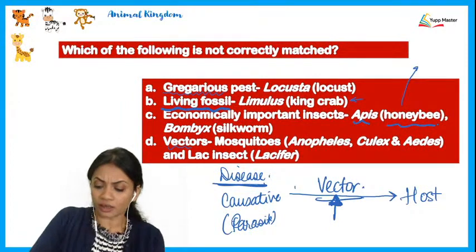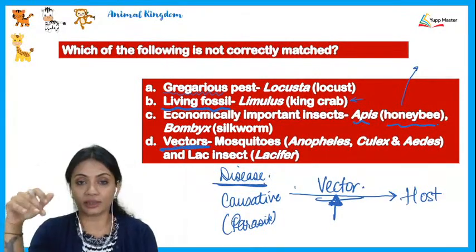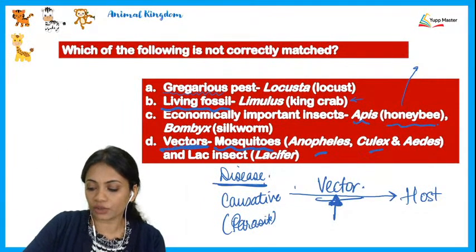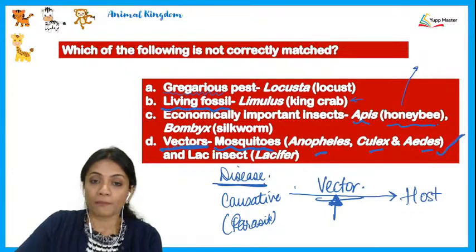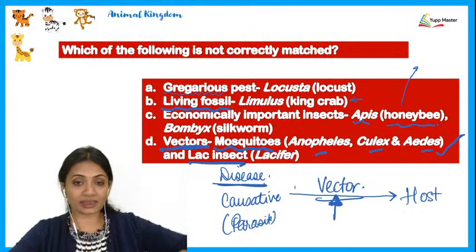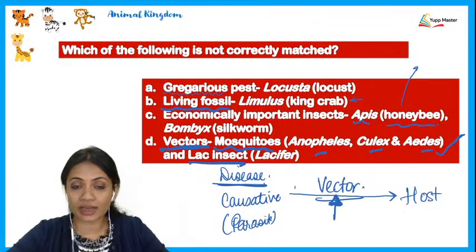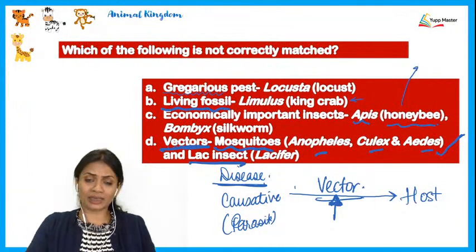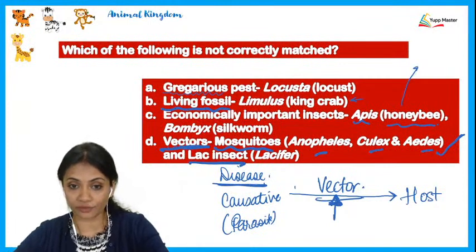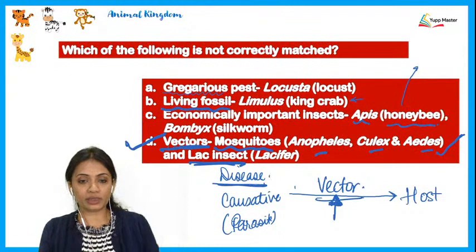So, when you see here, vector is always something which is capable of spreading the disease. So, here mosquitoes being a vector, Anopheles, Culex and Aedes, yes, this is correct. But then the other option that's given of the lac insect is definitely not a vector. In fact, the lac insect is giving us lac, and around 80% of the whole lac produced worldwide, in fact, is produced from India itself. Alright, so lac insect is not a vector, so our correct option would be D over here.